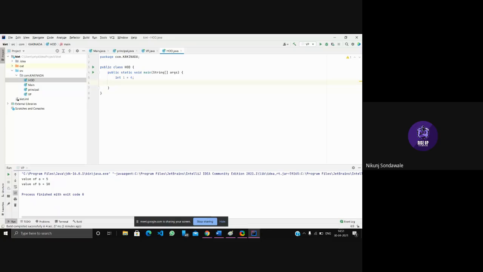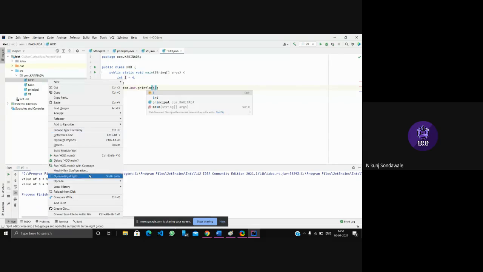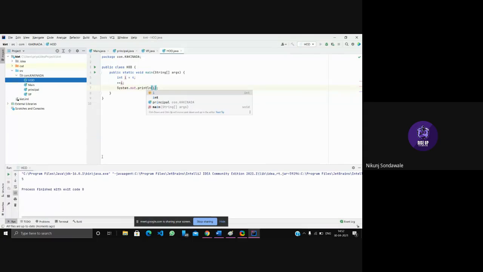Now I'm incrementing i as ++i, and after that I'm printing it, System.out.println(i). I should run it as main, the HOD file as main. So you can see in the output, first we declared i equals to 4, right? Then we incremented it, and after that we printed its value as 5.